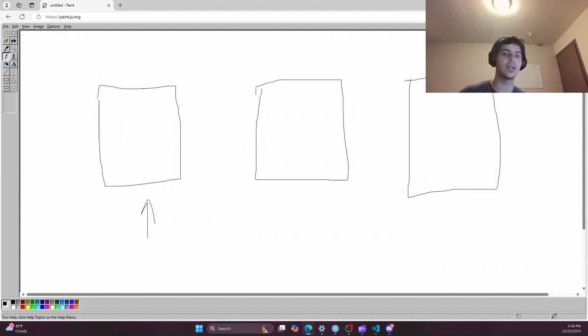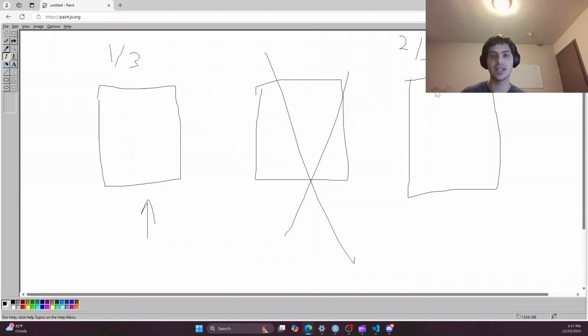After we pick a door, the host is going to pick a door that a car is not behind. So let's say we pick the first door, the host is going to cut a door where the car does not exist. Let's say the host cuts the second door. Now, you have the option to switch doors or stay at the door you're currently at. It seems like a 50-50 shot, right? But it turns out that if you stay, you only win 1/3 of the time, and if you switch, you end up winning 2/3 of the time. It's a little bit tricky, but let's try to figure this out.